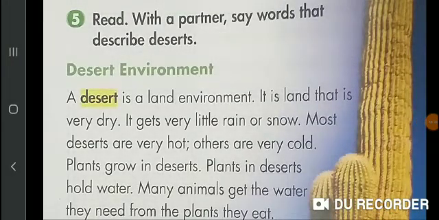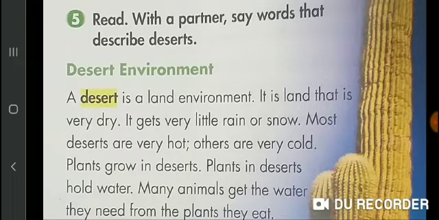Dear students, as we have already discussed, desert is a dry land with little rain or snow. Some deserts are very hot and some are very cold. Animals and plants can survive in dry land.